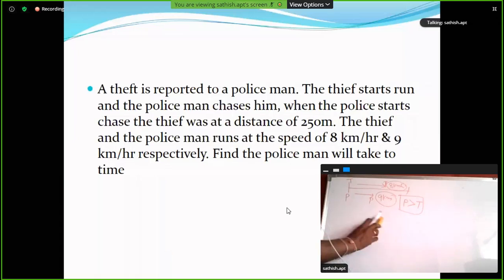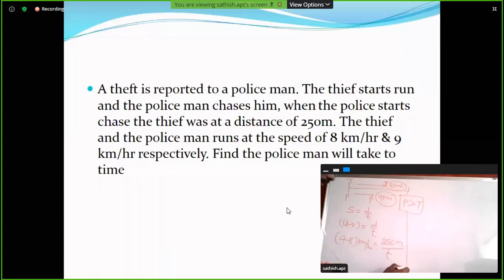So speed is equal to distance by time. Here the relative speed, u minus v, is equal to distance by time. So here 9 minus 8 kilometers per hour is equal to the distance, 250 meters, by time.